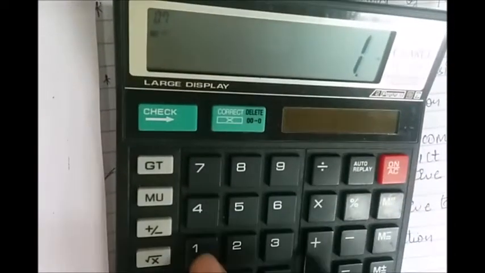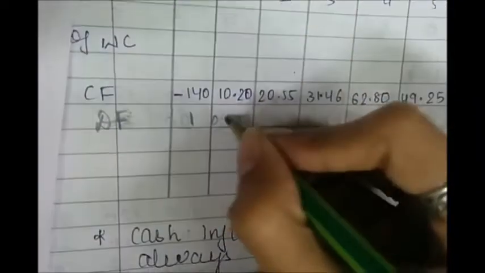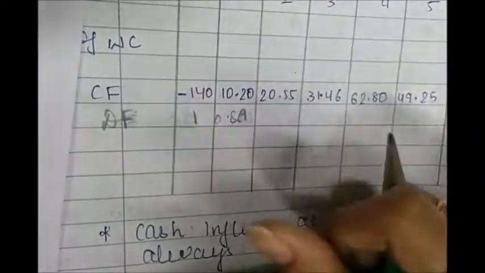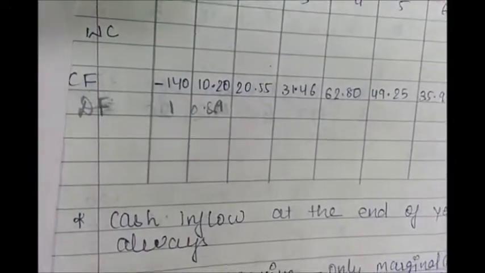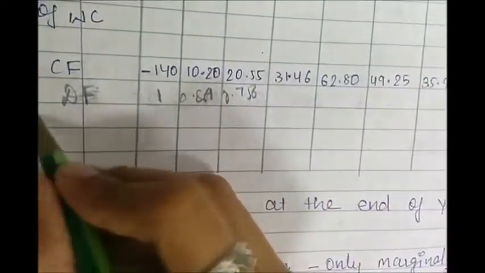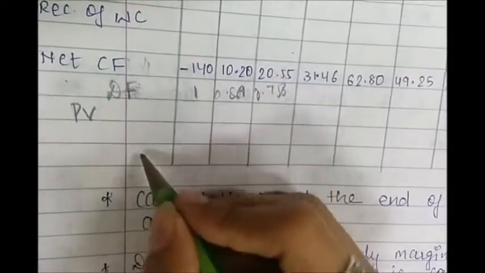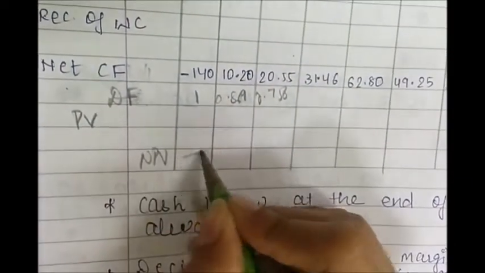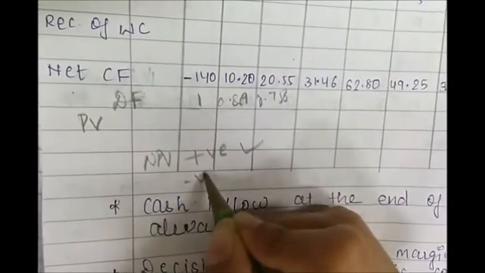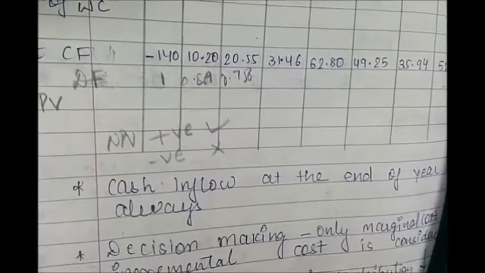So 1 divided by 1.15 raised to 1, so you get 0.869, and now you can calculate it for every year by just pressing the equals to button. So you will get this for all the 7 years. Then we will calculate the present value, which is nothing but the multiplication of these both, and then you have to add it up. If your NPV is positive, you accept the project, and if it is negative, then you reject the project. So this is all with the case Modern Pharma.